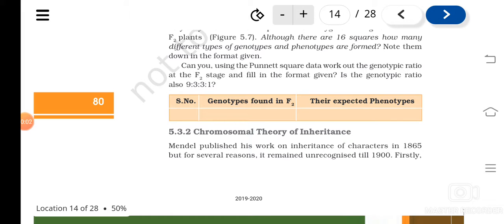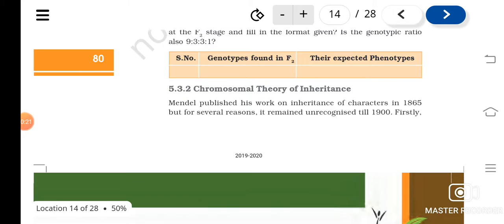So in the previous class, we were discussing the monohybrid cross, the dihybrid cross, and the characters that Mendel studied in the pea plant, Pisum sativum, etc. Today we'll start revising the chromosomal theory of inheritance.